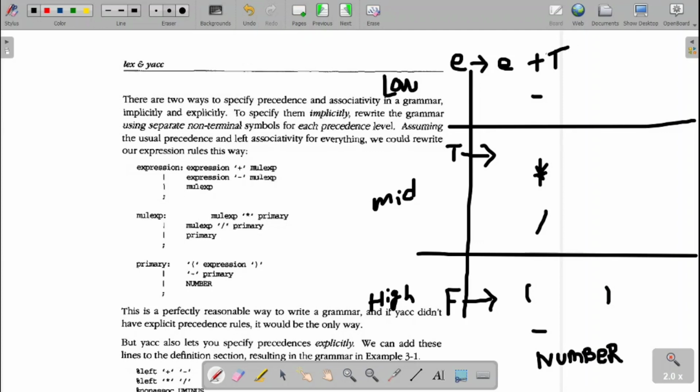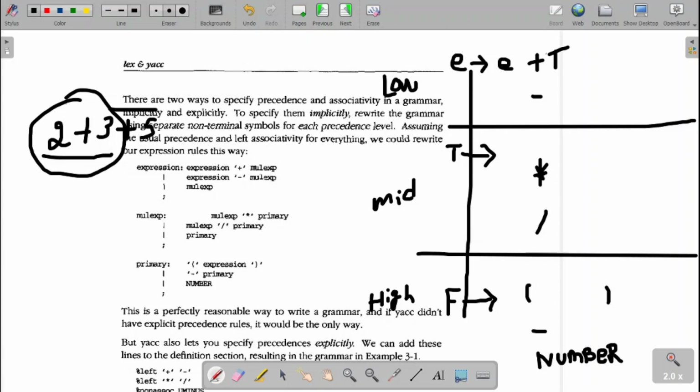Fine. For deciding that, normally we go with precedence, which we have already divided. Once the precedence is done, next we have to design the associativity. Assume 2 plus 3 plus 5. Which one is to be solved first, 2 plus 3 or 3 plus 5? I need to solve 2 plus 3 first because plus is left associative. We learnt the operators and precedence in our third semester. The one on the left side, I need to solve first.